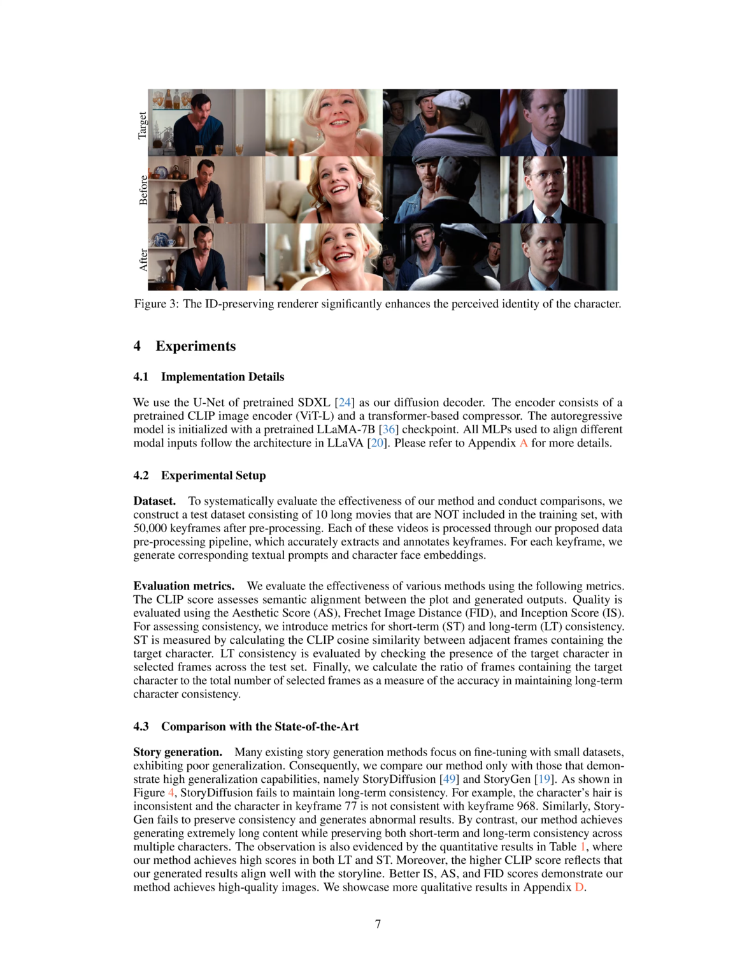The effectiveness of MovieDreamer was validated through extensive experiments on a test dataset consisting of 10 long movies that were not included in the training set, yielding 50,000 keyframes after pre-processing. Each keyframe was processed through a proposed data pre-processing pipeline, which accurately extracted and annotated keyframes, generating corresponding textual prompts and character face embeddings. The evaluation metrics employed included the CLIP score for assessing semantic alignment between the plot and generated outputs, as well as quality metrics such as aesthetic score, Frechet image distance (FID), and inception score (IS).